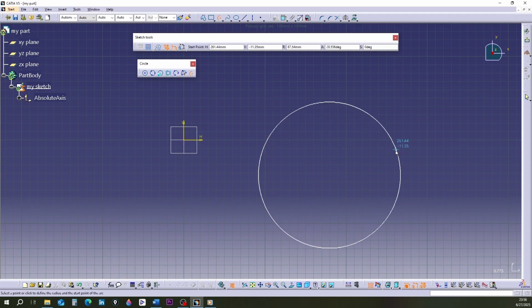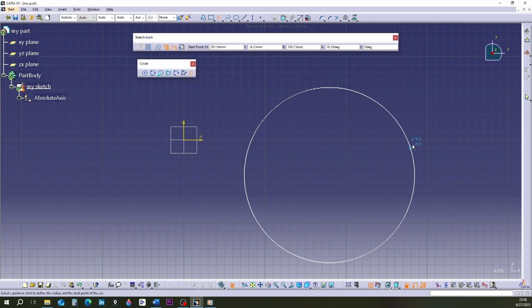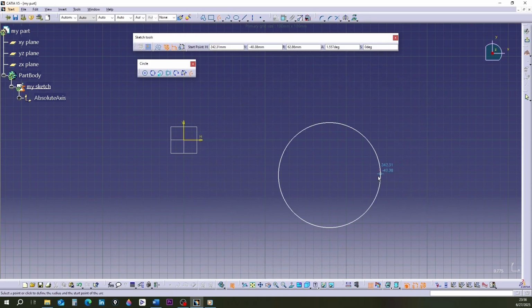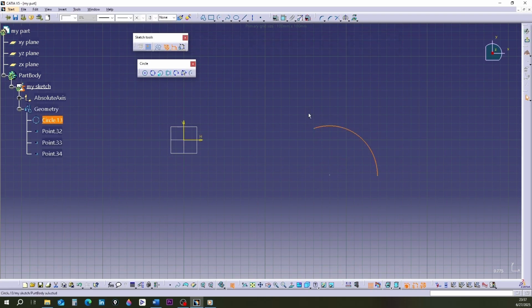Move the mouse and a circle will appear. As you move the mouse further from the first click, the circle gets larger. Now, click once more on the screen. Move the mouse again. You'll see an arc forming on the circle's circumference. Make the first click at any desired point. The arc is drawn. Note that every arc also has a center point.